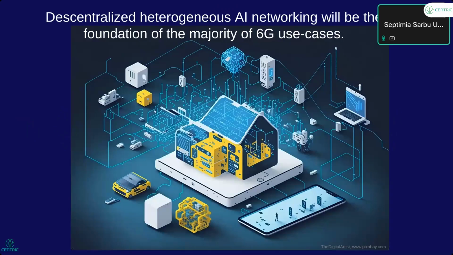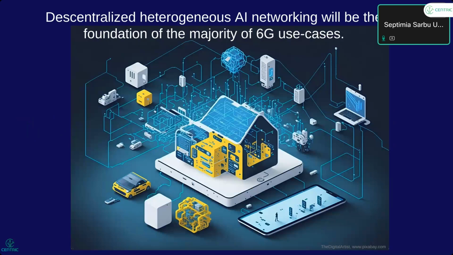In decentralized heterogeneous networks, AI networking will be the foundation of the majority of 6G use cases. So if we think about a network, a very large number of intelligent agents that have native AI capabilities, so we are thinking about AI communicating with AI in a large network, then if we target improving the current data rates that we have now in 5G, we will increase exponentially the energy expenditure and the need for communication resources.